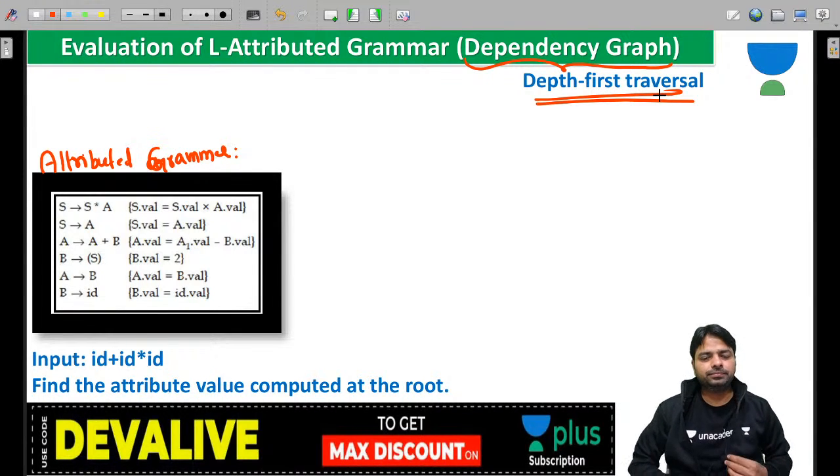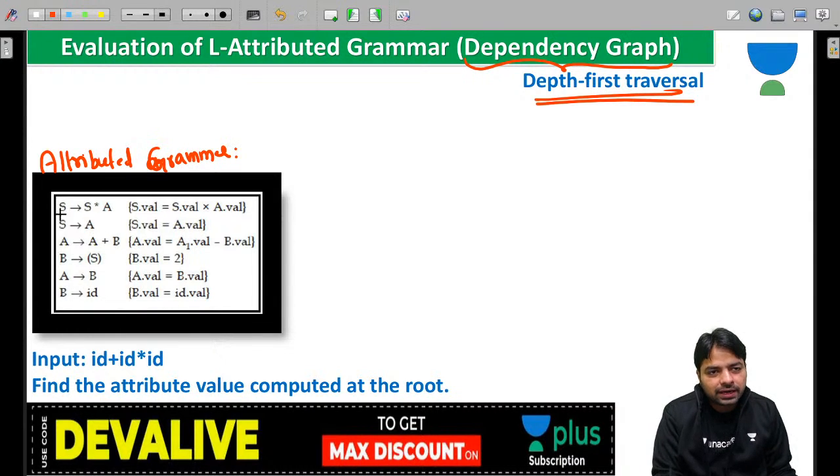L attributed or S attributed? Now look at this. Here the numbering is missing, but in the exam they will clearly give numbering. So S1, S2. Just assume it is S1, S2. Next, even you have two things, look at that. They have numbered it now, A1, that's good.